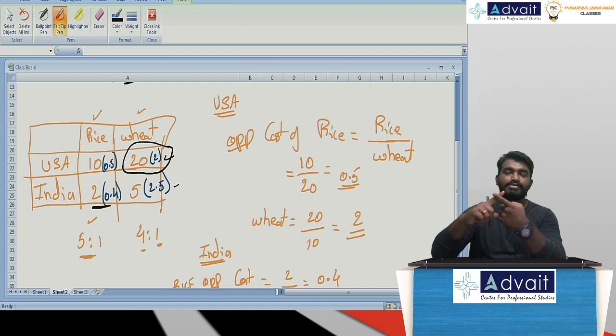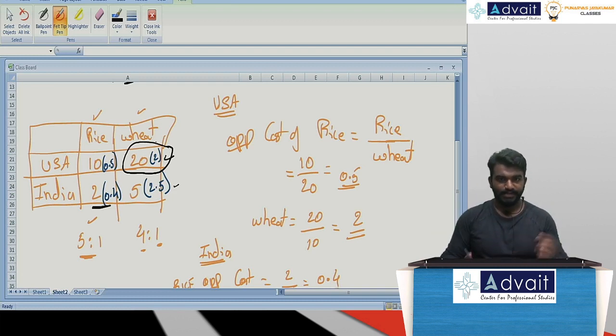Now, mutually beneficial trade is possible. First one, the mercantile view. Second one, the absolute advantage theory developed by Adam Smith. Third one, the comparative advantage theory developed by David Ricardo.